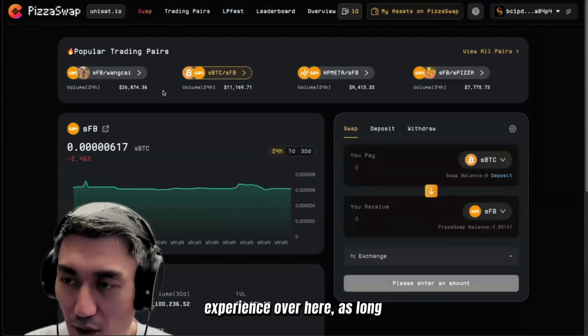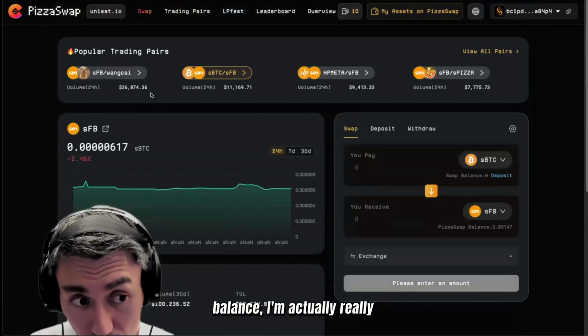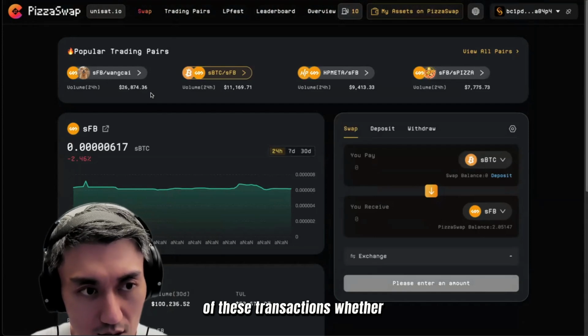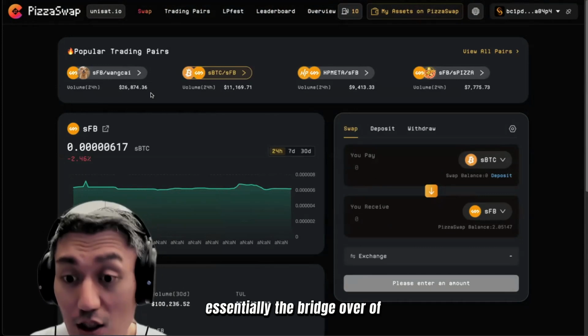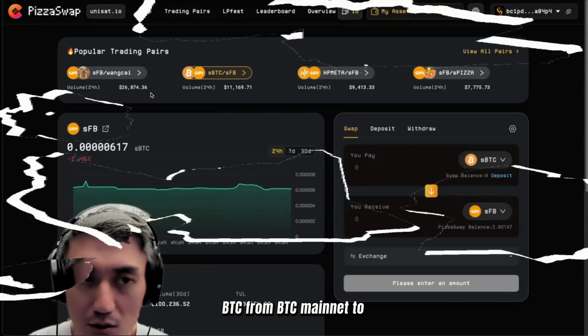As you can see from my experience over here, as long as I have some FB in my balance, I'm actually really able to use this module quite easily to do a lot of these transactions, whether it's to buy tokens, whether it's to buy SBTC, which is essentially the bridged over of BTC from BTC mainnet to Fractal.